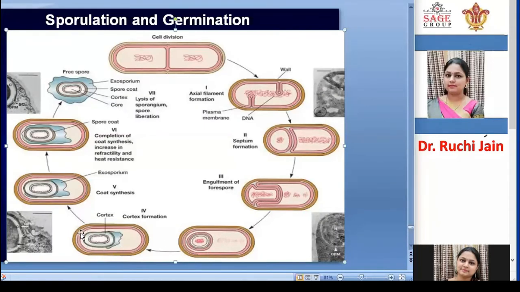Above the cortex, a coat layer is formed, and above the coat layer, the exosporium will form. Like that, the whole spore will form, containing core, cortex, spore coat, and exosporium. So these 4 layers will protect a spore from the unfavorable condition. These spores cannot be destroyed in unfavorable conditions, and whenever a favorable condition comes, these spores will become live bacteria.